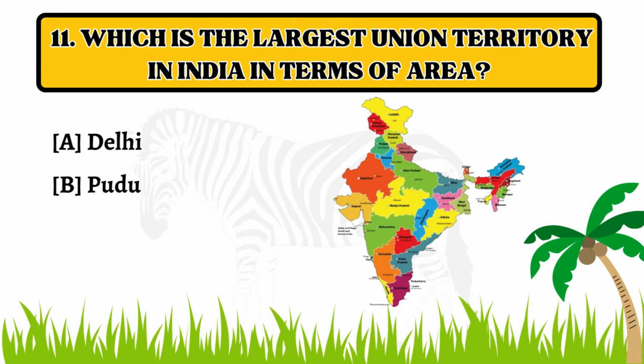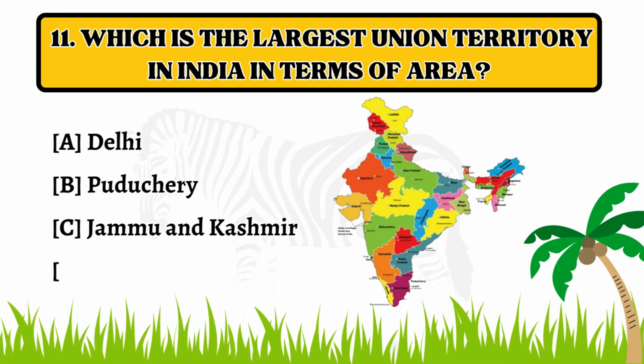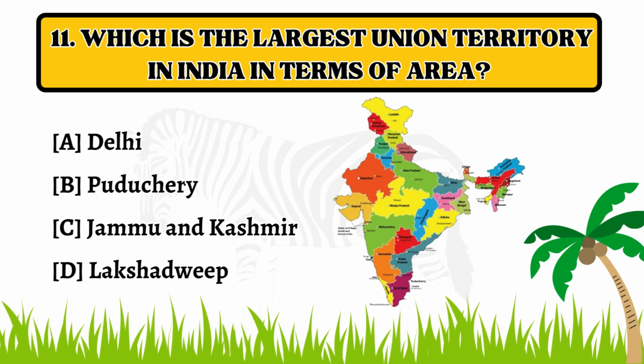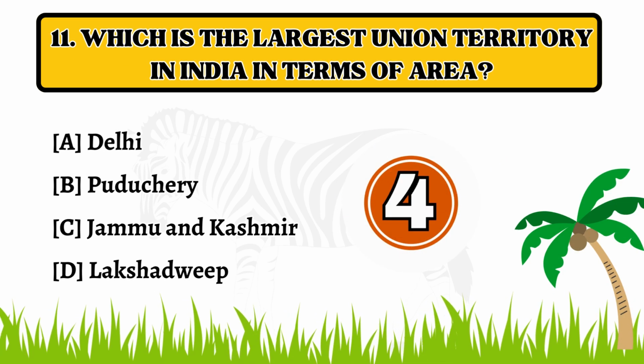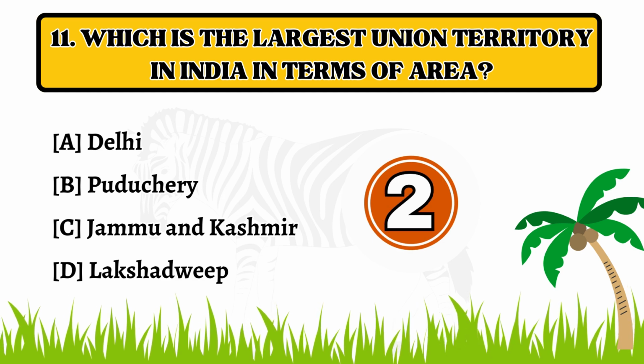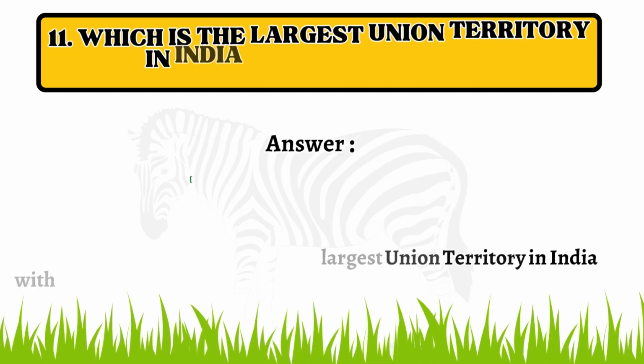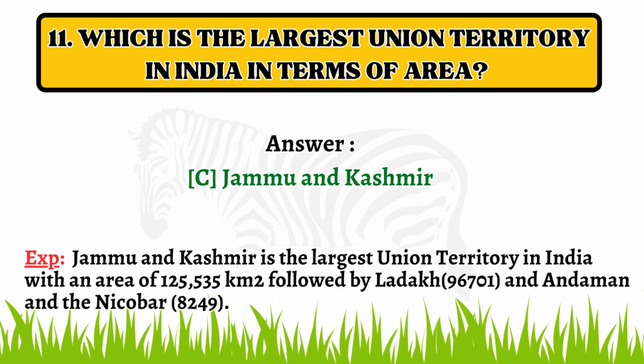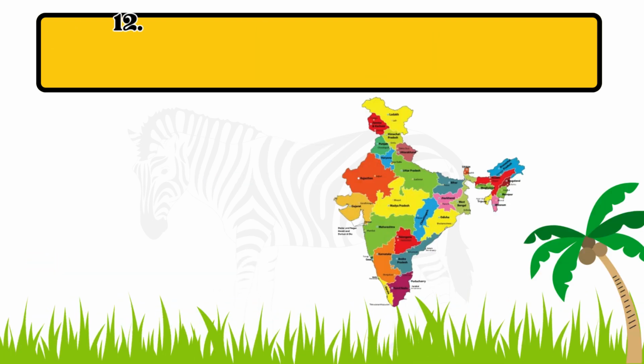Question number 11. Which is the largest union territory in India in terms of area? Option A. Delhi. B. Puducherry. C. Jammu and Kashmir. D. Lakshadweep. The correct answer is option C. Jammu and Kashmir.